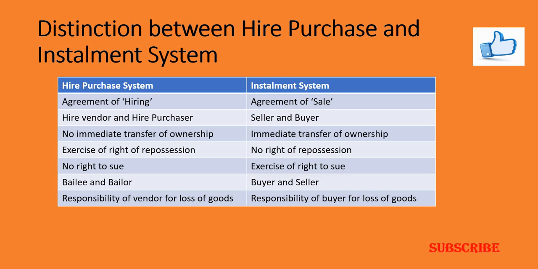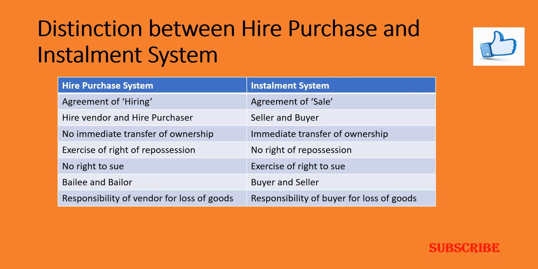That means, if the hire purchaser becomes a defaulter, or fails to pay the subsequent installments, assume that if there are 10 installments to be paid by the hire purchaser to the hire vendor, and the hire purchaser has paid 7, but the remaining 3 installments are not paid, for such a reason the hire vendor cannot sue the hire purchaser, because he has already received 7 installments which will be considered as hire charges.